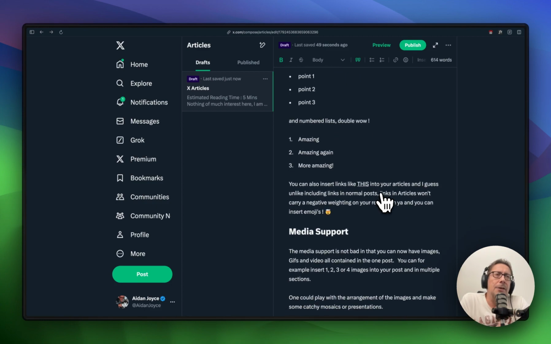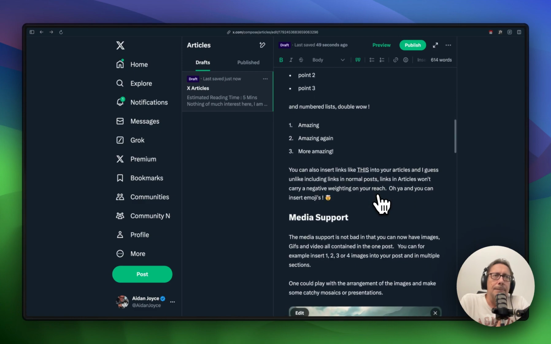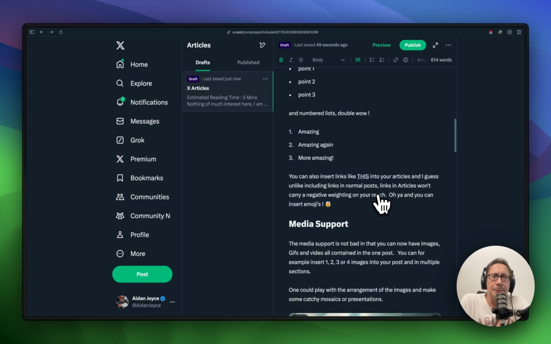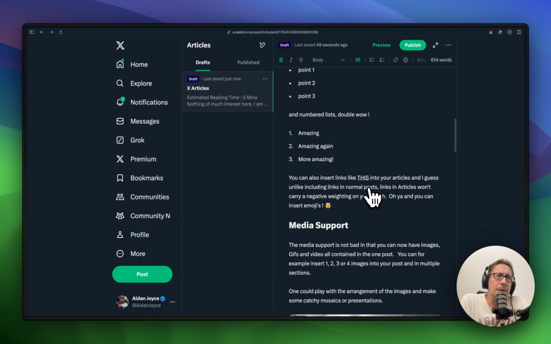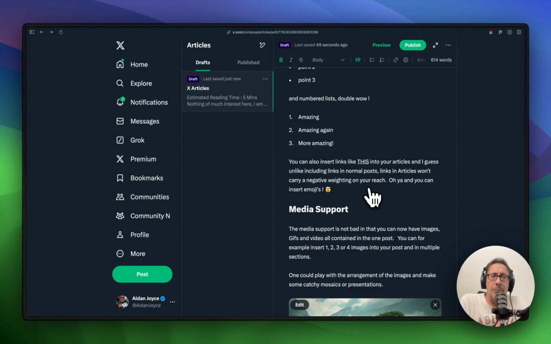Because if you regularly just post a regular X post or Twitter post, and then incorporate a link into that, the problem is that you will have a limited viewing on your article, because the algorithm doesn't like links. So not sure if you knew that, but most people do now. So it's not really great practice for you to put links into articles, because it takes people off the X platform and they go somewhere else.